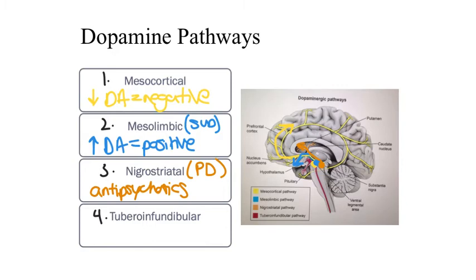Lastly, the tuberoinfundibular pathway is a neurohormonal pathway. This originates also in the brainstem and projects to the pituitary, where it controls the release of various neuroendocrine hormones. Again, this pathway is not typically thought to be disrupted in schizophrenia, but it is affected by antipsychotic drugs, which we will discuss later.